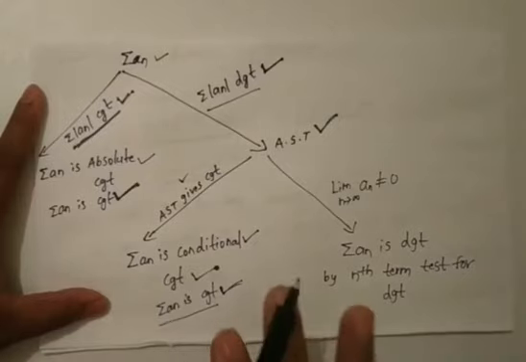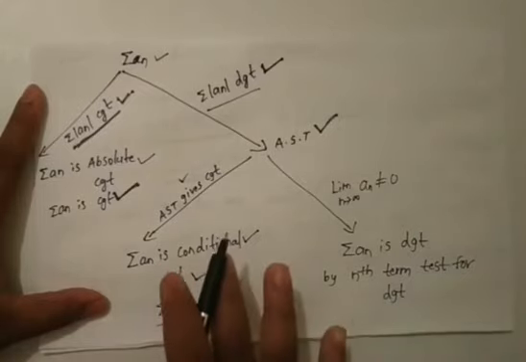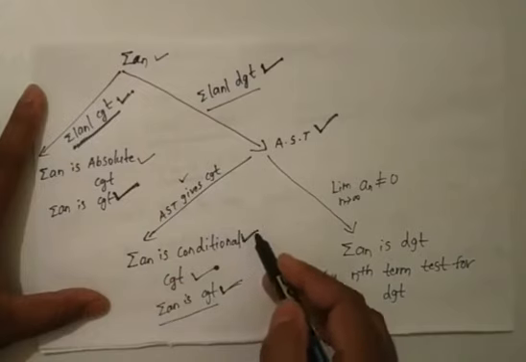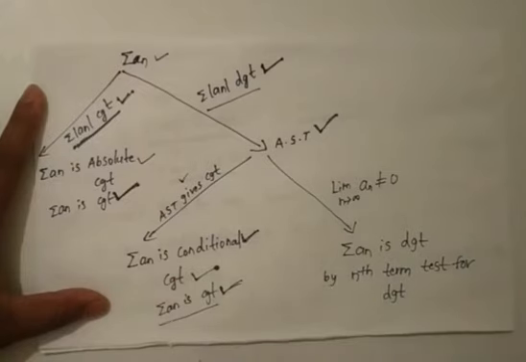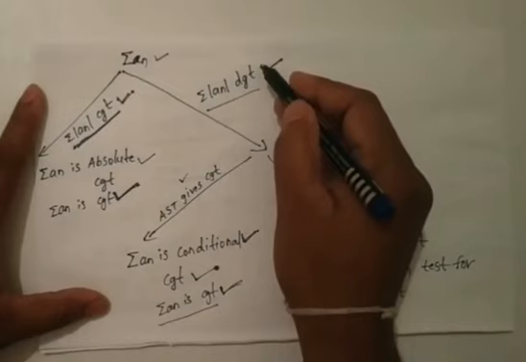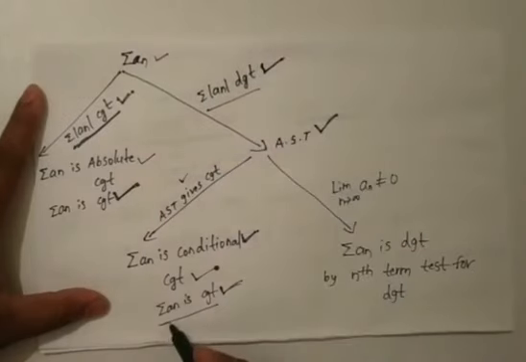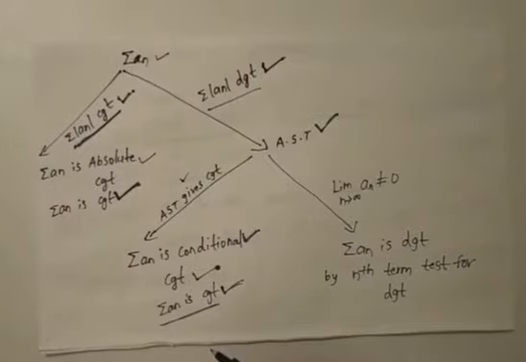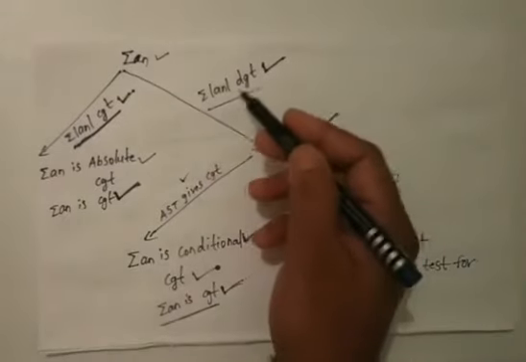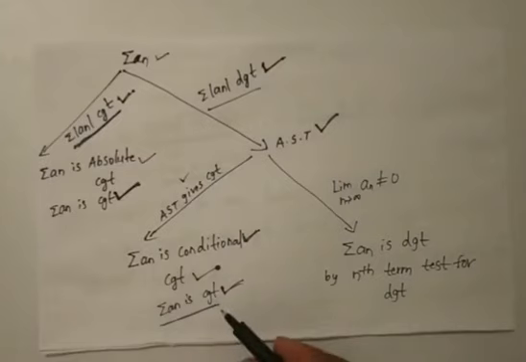In this case also we can say that summation a n is conditionally convergent, because summation modulus of a n is divergent and summation a n is convergent. Conditional convergent is nothing but summation modulus of a n divergent and summation a n is convergent.